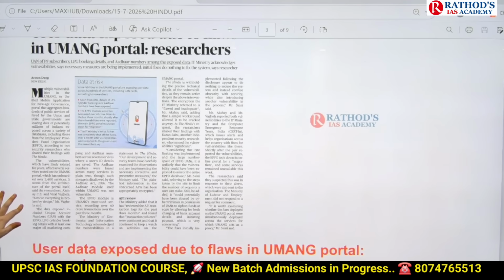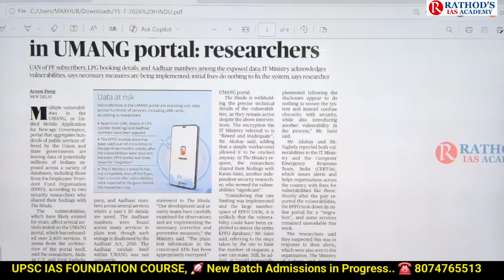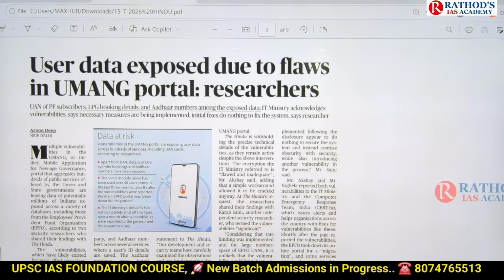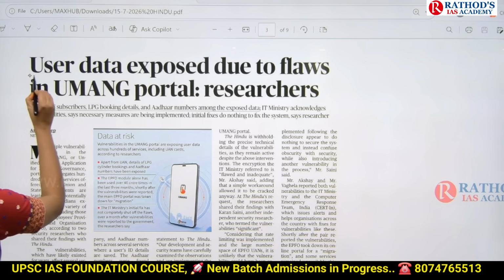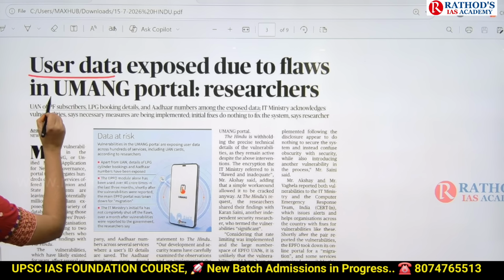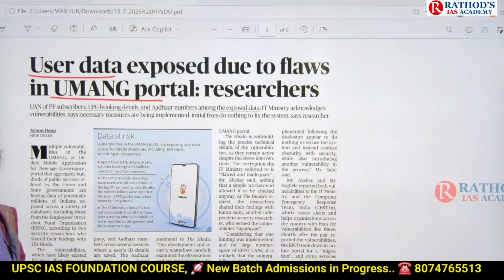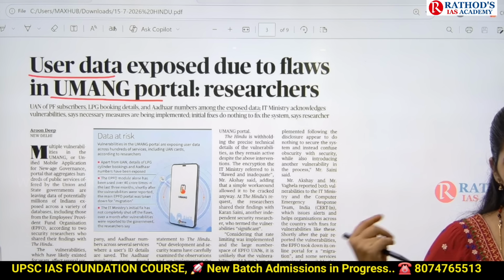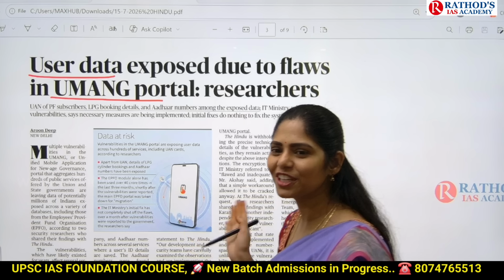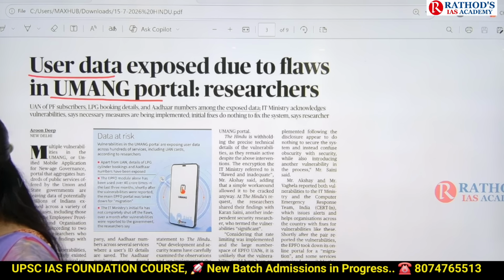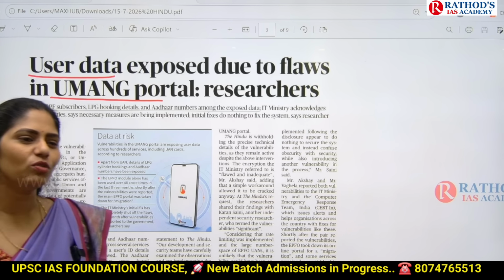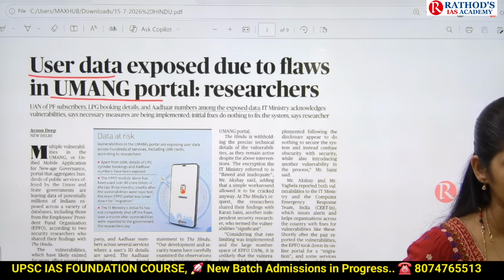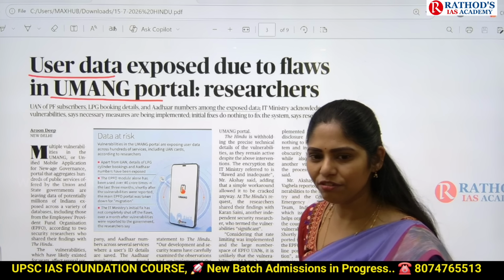Okay, now read this title. User data exposed due to flaws in Umang portal, say researchers. Do you know the portal websites where we can register? First, we have to log in with our mobile number and give our mail ID. Whenever the government comes up with this kind of portals, why does it do so? For easy public service delivery. That is part of e-governance.